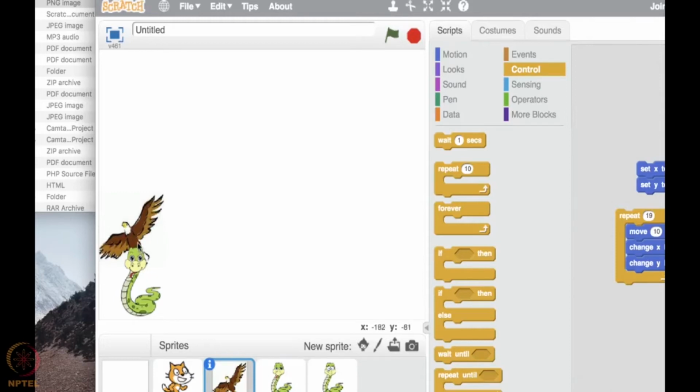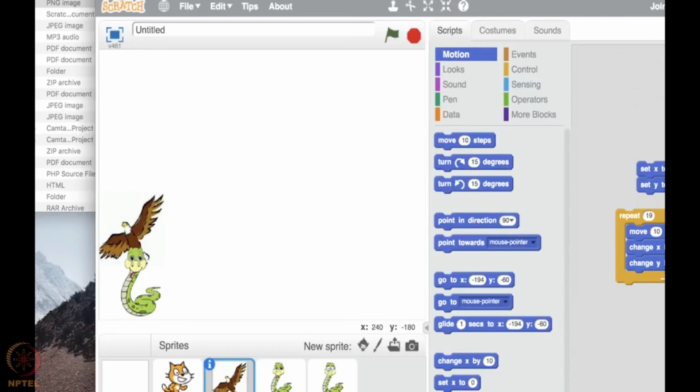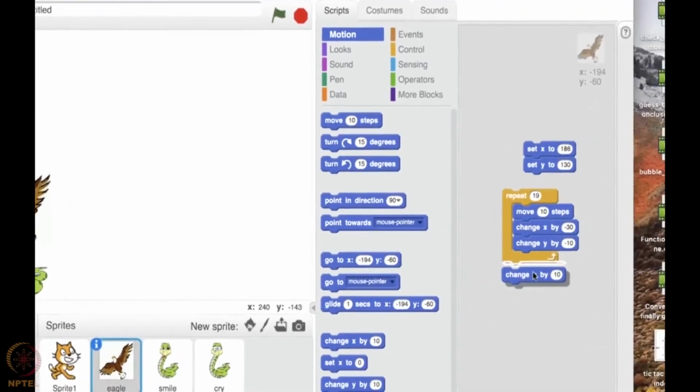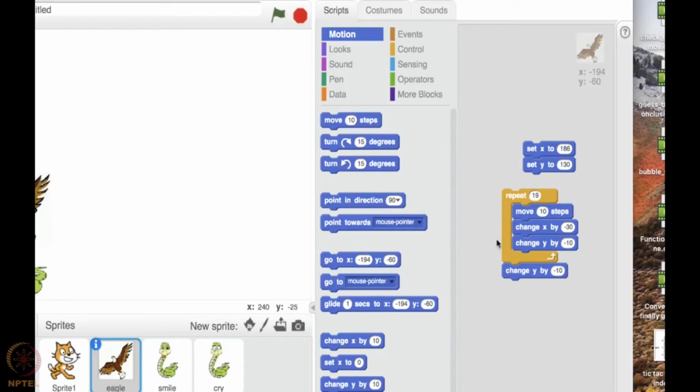So I want it to come down, so I should give a negative value of Y. This is purely an experiment. So let me experiment, change Y by -10. How far does it move? Let me see. Okay, so let me again restart.